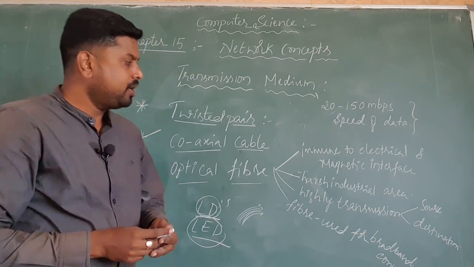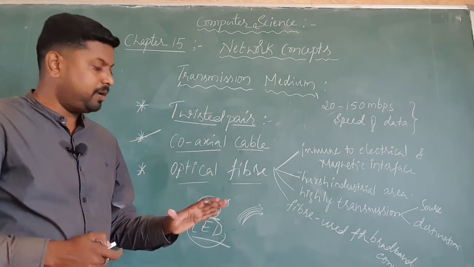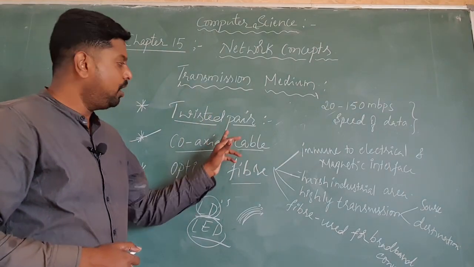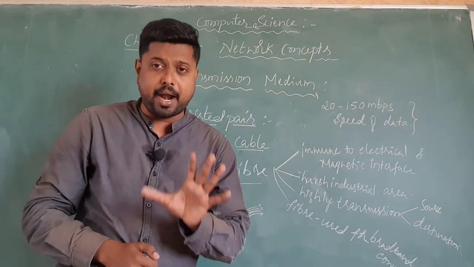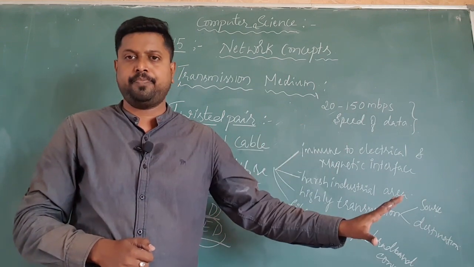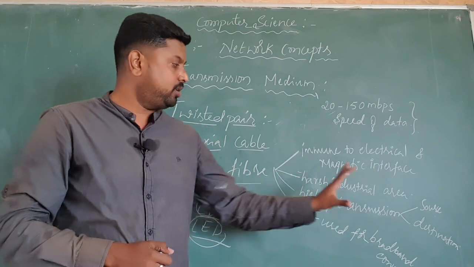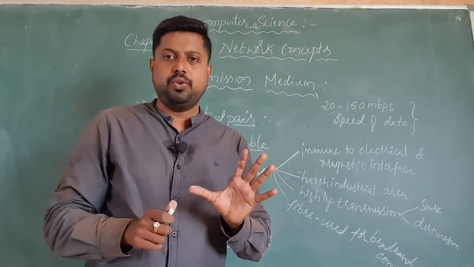Just observe the differences between optical fiber and twisted pair with coaxial cable. Both of the previous two cables support network connection, but they have some bandwidth limitations. That's why this type of cable is usually used to connect from a minimum of 100 meters to a maximum of 500 meters.